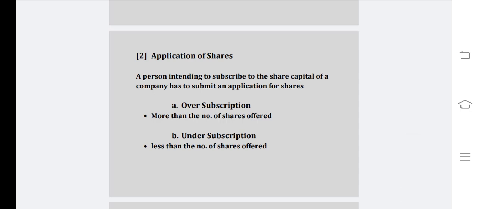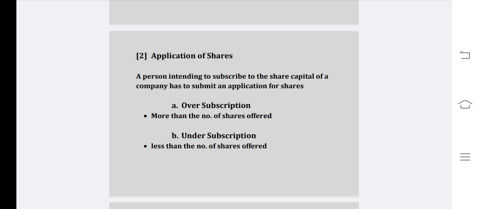Second, application of shares. A person who is intending to subscribe to the share capital of the company has to submit an application for shares in the prescribed form to the company along with the application money before the last date of the subscription mentioned in the prospectus. This may be oversubscription or undersubscription. What is this?